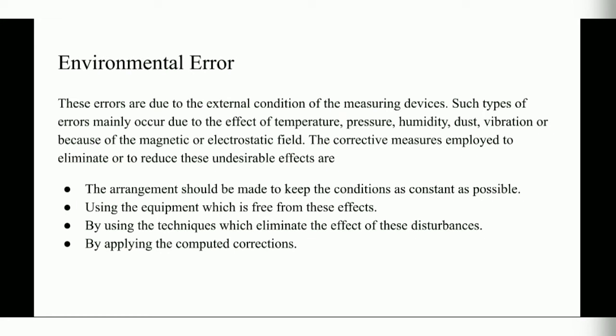Next error is environmental error. These errors are due to the external condition of the measuring devices. Such types of error mainly occur due to the effect of temperature, pressure, humidity, dust, vibration, or because of the magnetic or electrostatic field. The corrective measures employed to eliminate or to reduce these